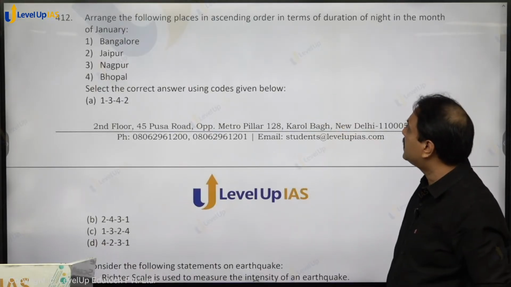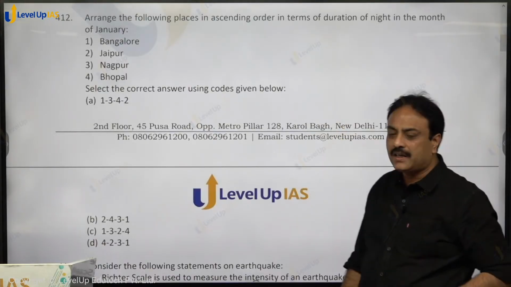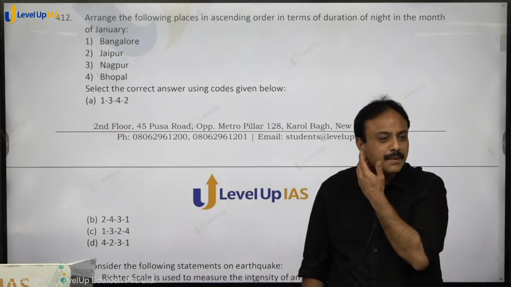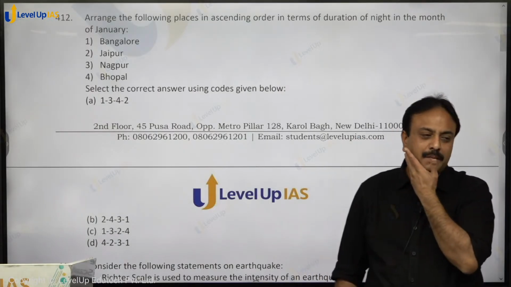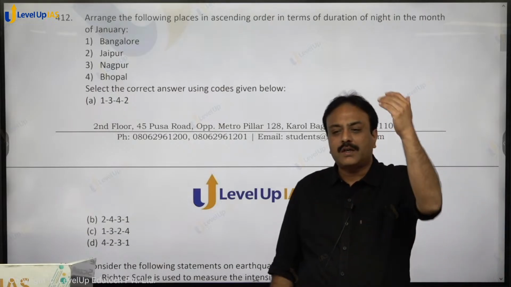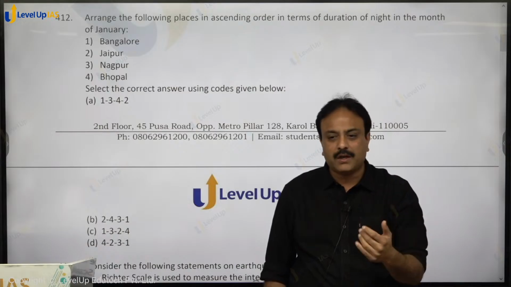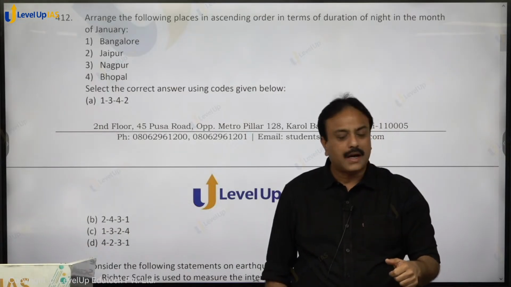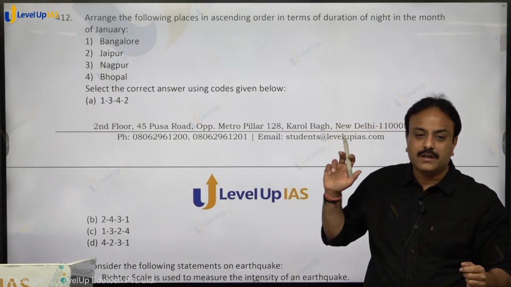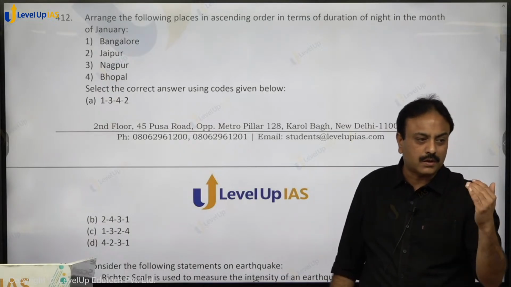Arrange the following places in ascending order in terms of duration of night in the month of January. Again a simple question. In the month of January, as you go north, duration of the night will go on increasing. As you go south, duration of night will go on reducing. And you have to arrange in ascending order. It means you have to arrange south to north.